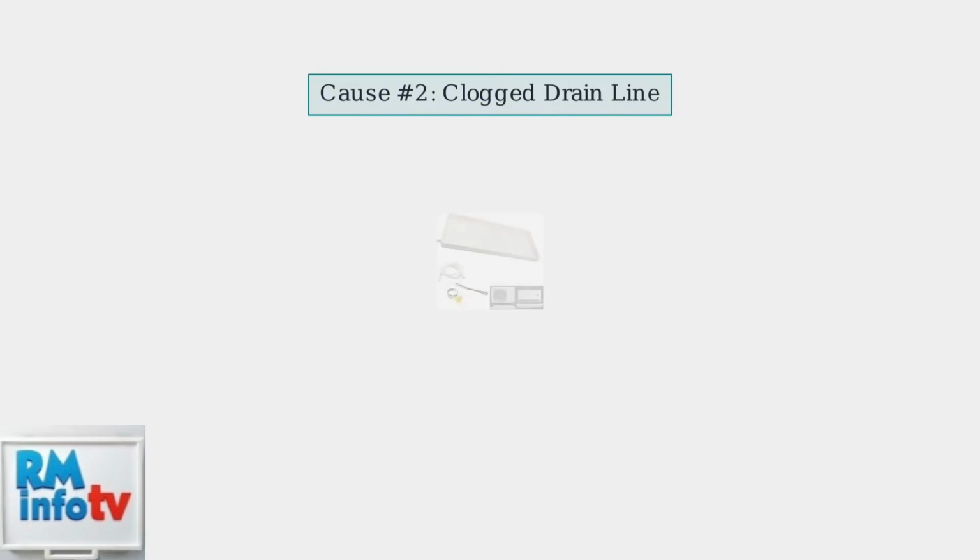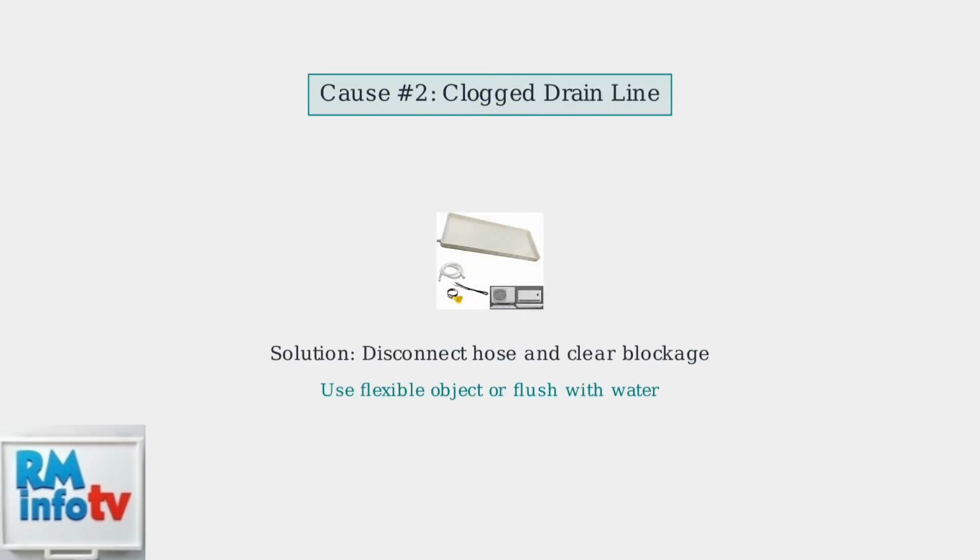Another frequent issue is a clogged drain line or hose. Dust, debris, or mold can block the drainage system, causing water to back up and leak. To fix this, disconnect the drain hose and clear any blockages.